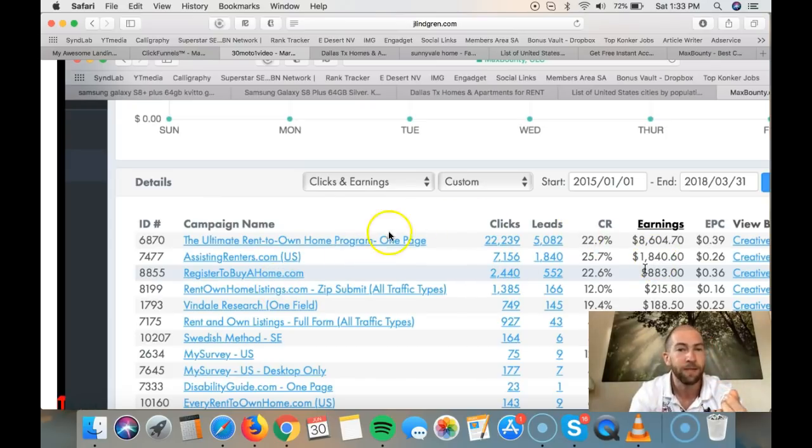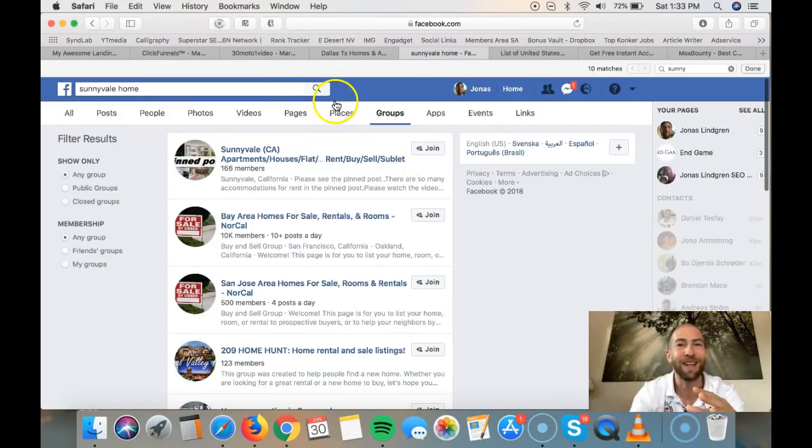And we can see here, this one, for example, maybe $8,600. This one maybe $1,840. And then I had a couple other CPA networks that I did this on as well. It was pretty cool stuff. So I would basically just go and type in every single city that I could think of. For example here, Sunnyvale home is what I typed in, and I found a lot of them.